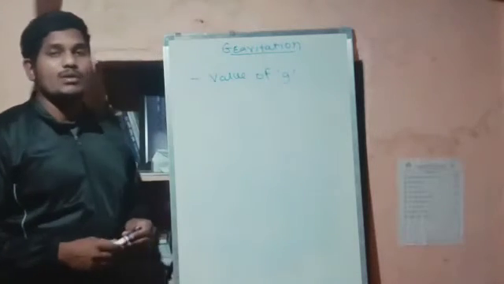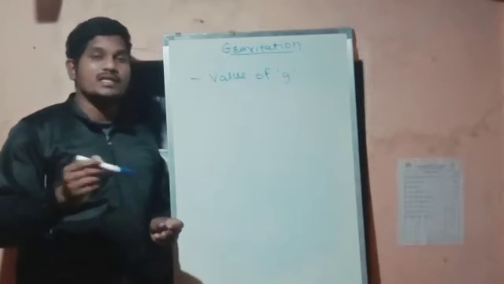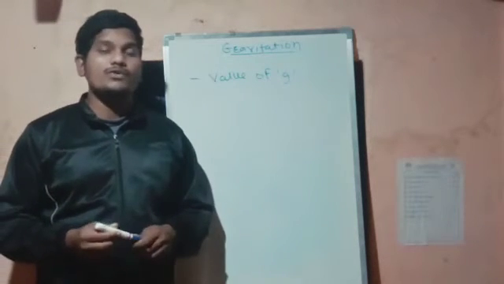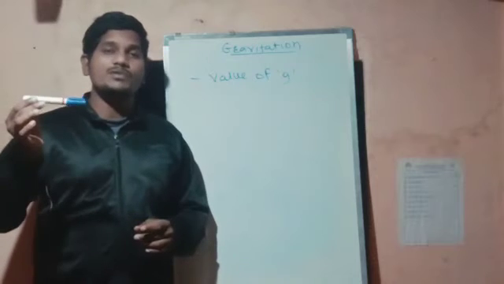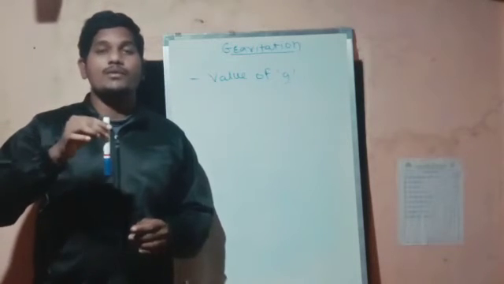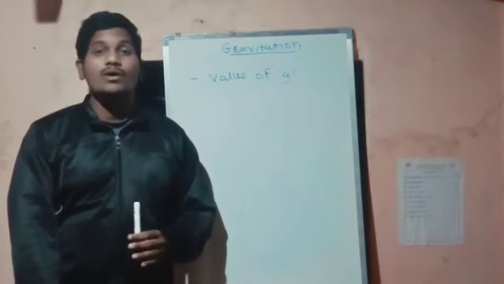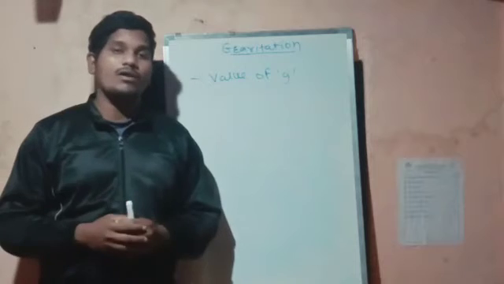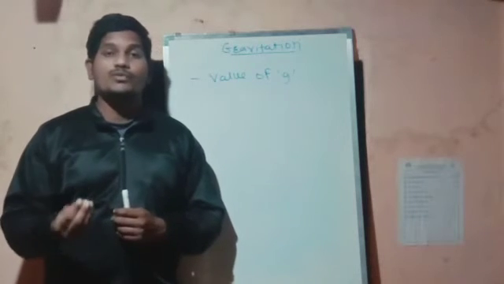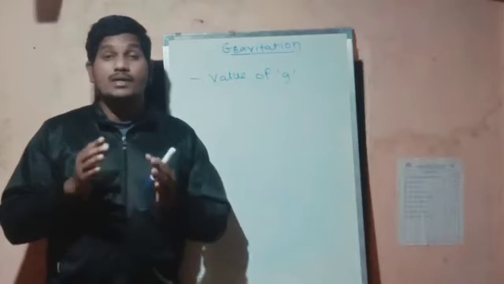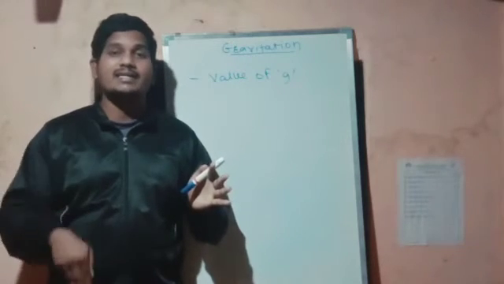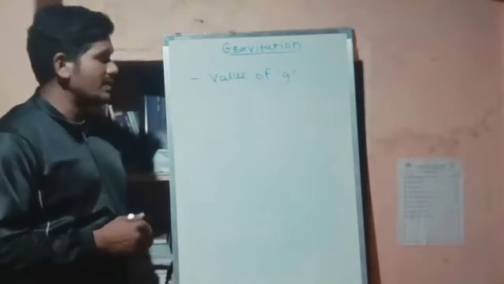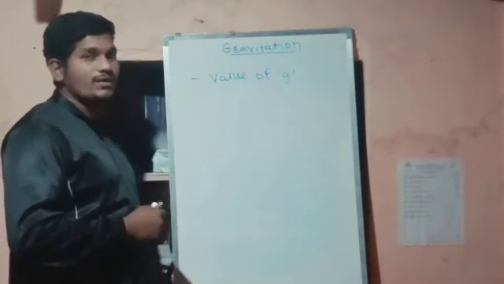We have already learned what is meant by free fall. We have covered some introductory part of free fall. Now, free fall means, suppose any object, if you take the example of this marker, if I leave it from my hand, then it will directly fall on the ground. So that is one example of free fall. Any object which is over the earth's surface and free from support will be directly attracted by the earth. Now I will give you one example. I think I have given you one already.